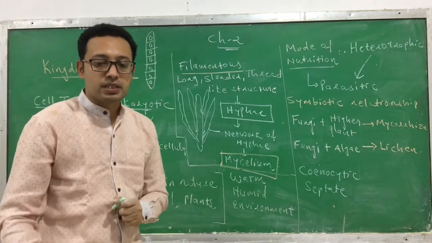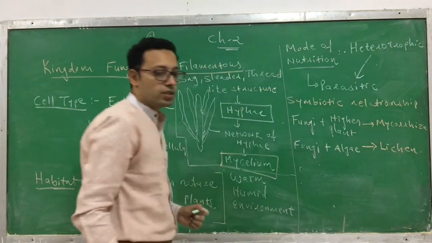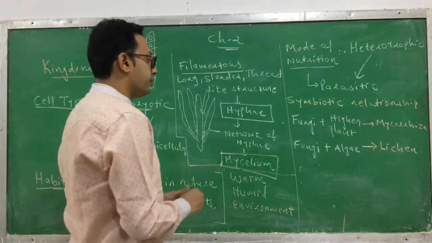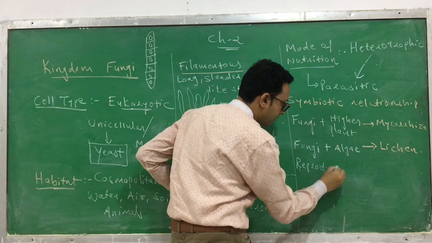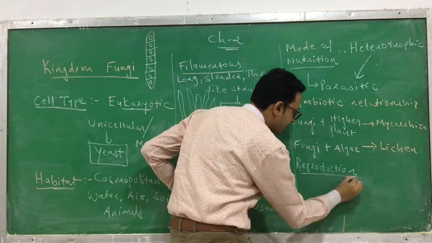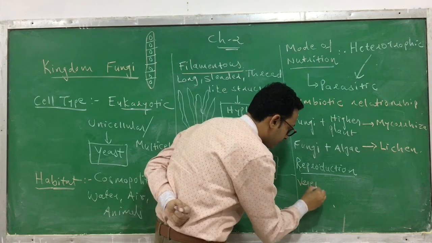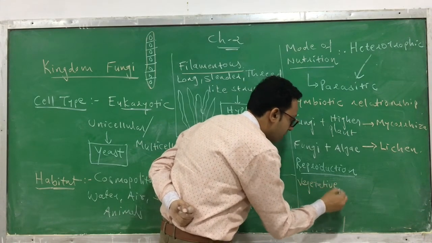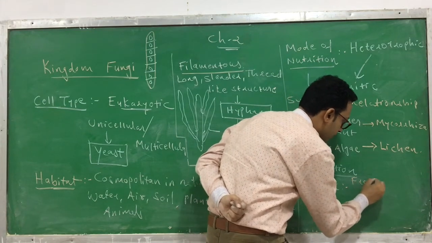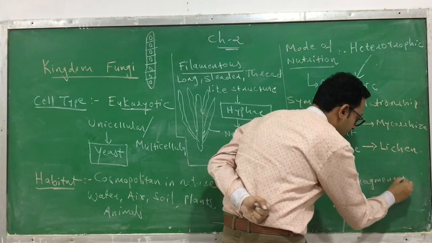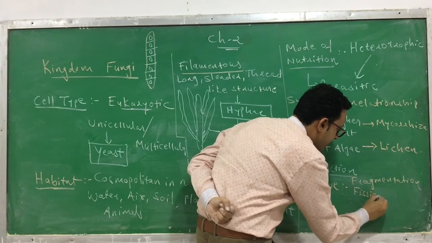Next is what kind of reproduction they have. They can go for different types of reproduction. In vegetative reproduction, they go for fragmentation, fission, or budding.